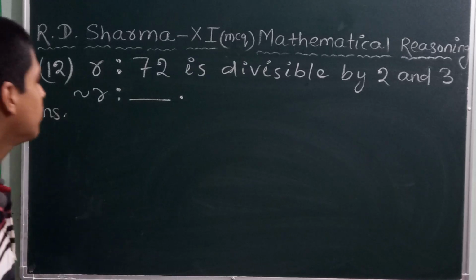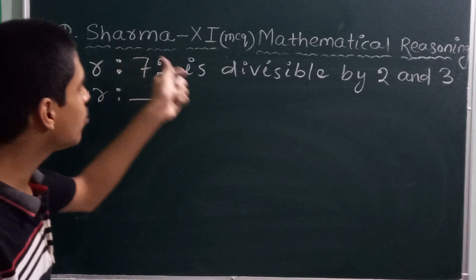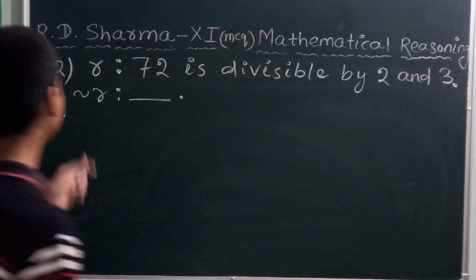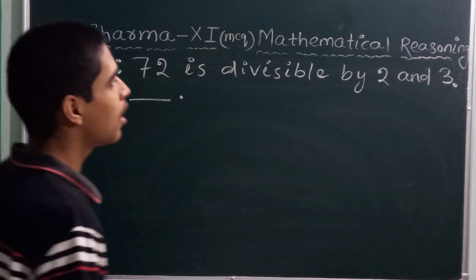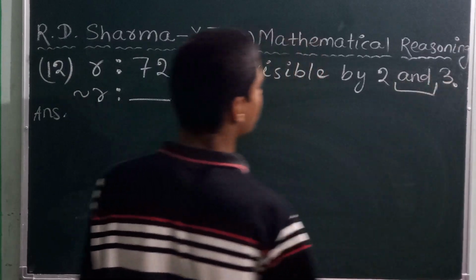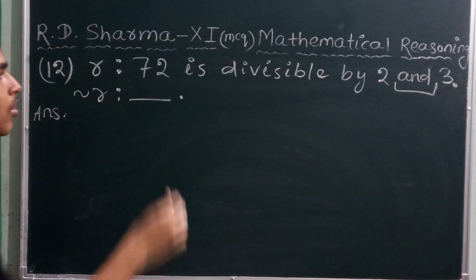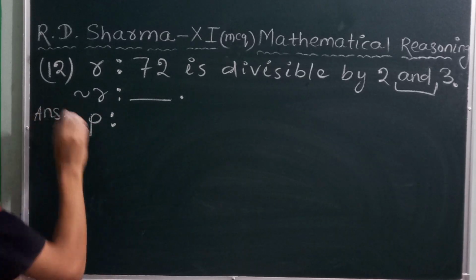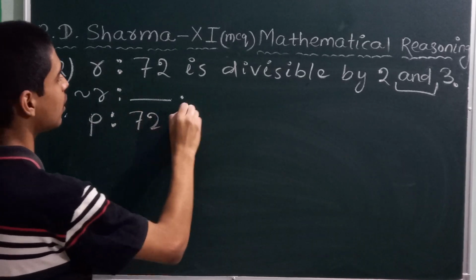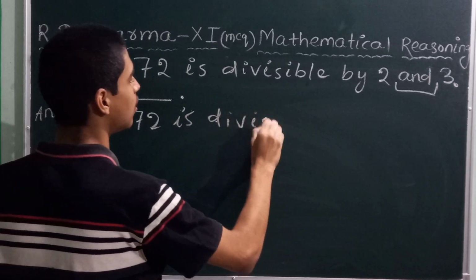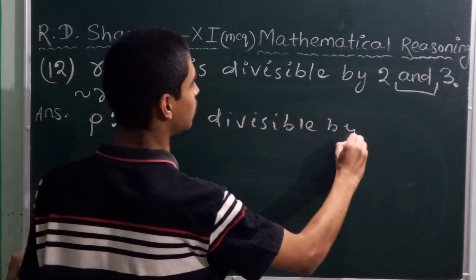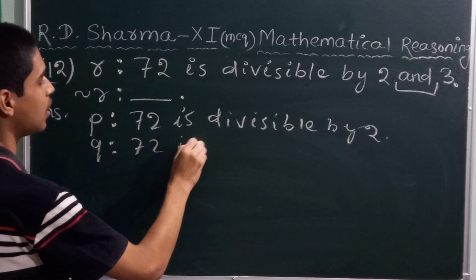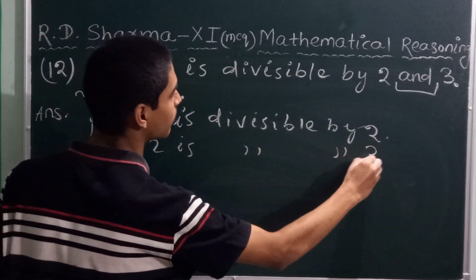Next, question number 12. R is a proposition such that 72 is divisible by 2 and 3. Then negation R is dash. Here "and" is the connective, so it is a compound proposition, a compound statement. So the prime components: let P be a proposition such that 72 is divisible by 2, and second, Q is a proposition such that 72 is divisible by 3.